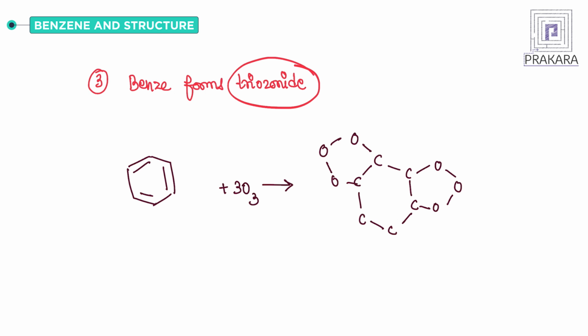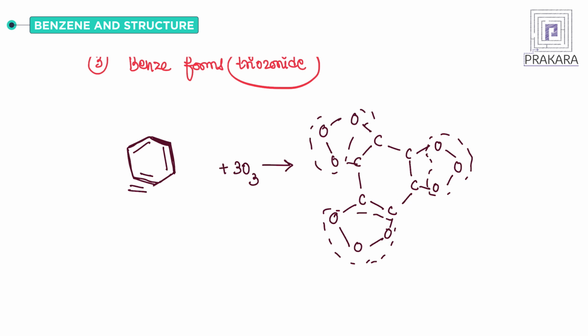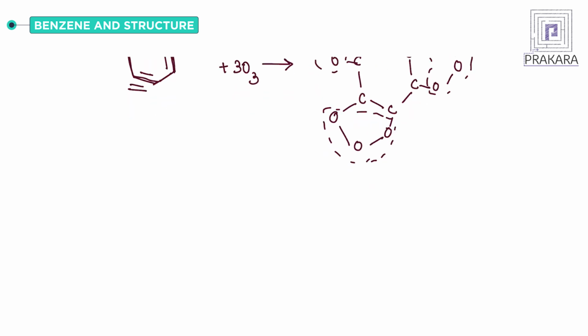So ozone is adding up here and it is adding here. And similarly, the double bond is present here, it is adding here. But it can be at the other places also, because it has 2 resonating structures that we will see later. So it forms triozonide.